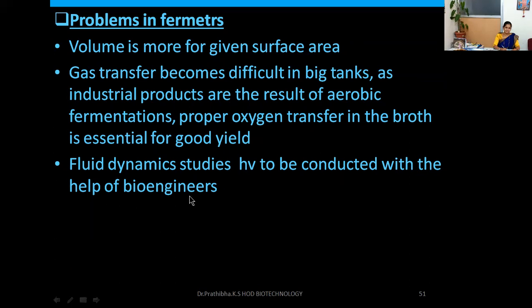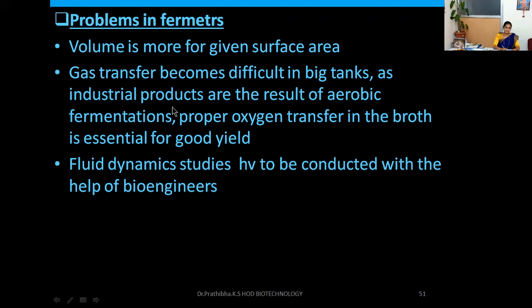The major problem is that when the volume is more for a given surface area, the transfer of gas becomes very difficult. As industrial products are the results of aerobic fermentations, proper oxygen transfer in the broth is very essential for a good yield. So the transfer of gas, aeration, is very important in the fermenter vessel.